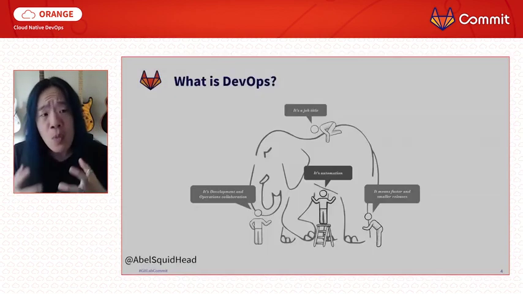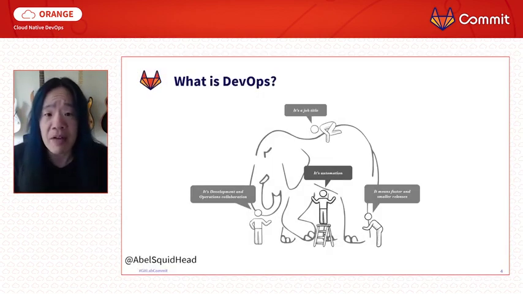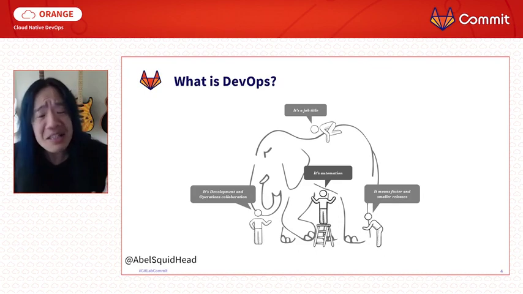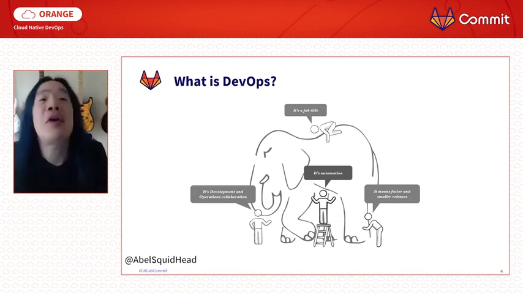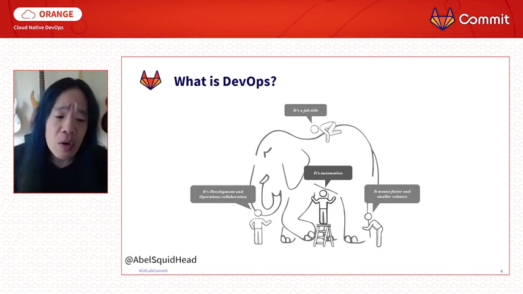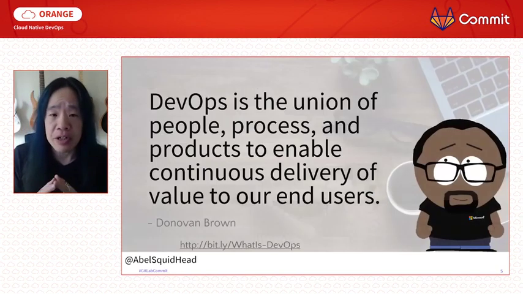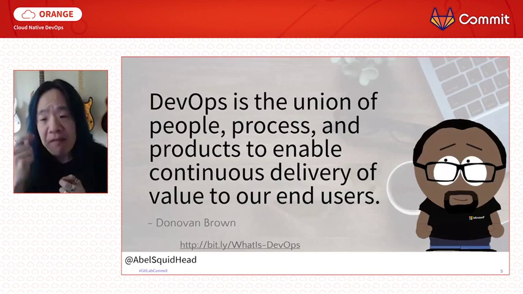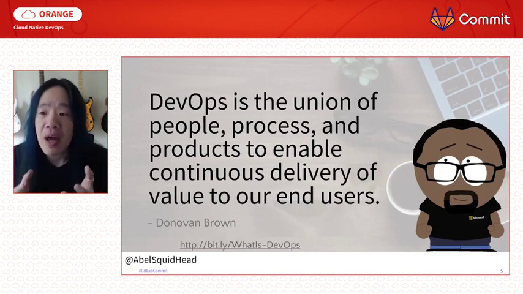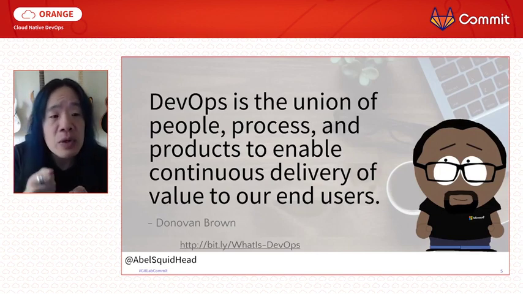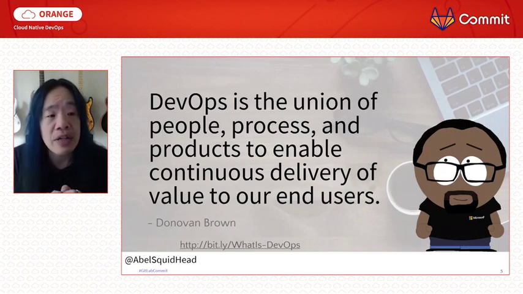All right. So before we can talk about what real-world DevOps is all about, what is DevOps, right? If you ask 10 different people what DevOps is, you're probably going to get 20 different answers. So let me give you Microsoft's definition. For us, DevOps is something very specific. DevOps is a union of people, process, and products to enable the continuous delivery of value to our end users.